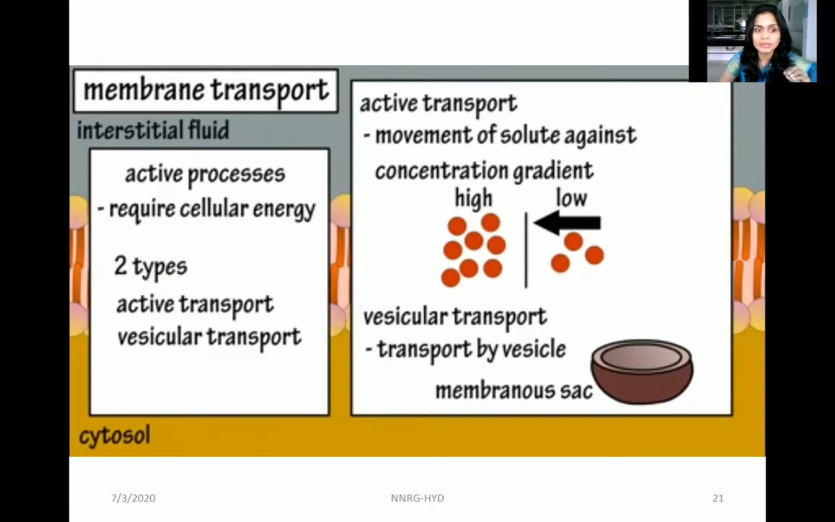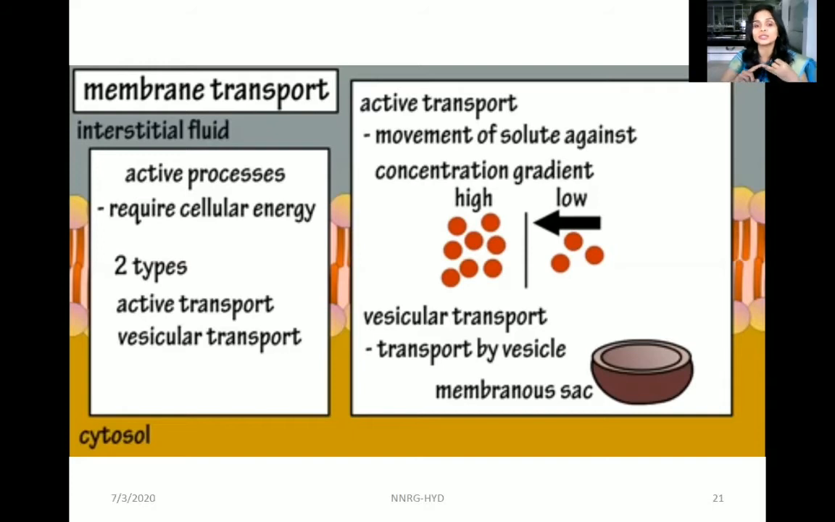Now we will have a look at active processes. In the active transport processes, there are two types: active transport and vesicular transport. In active transport, there is movement of solute against the concentration gradient, whereas in passive transport the movement is along the concentration gradient, from higher to lower. In active transport, solutes move from lower concentration to higher concentration.